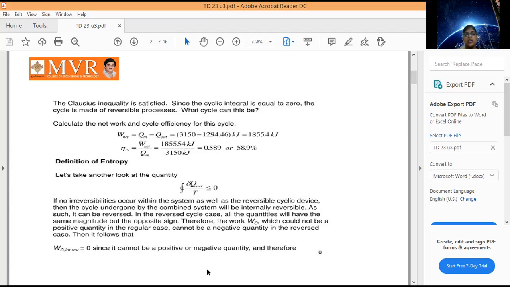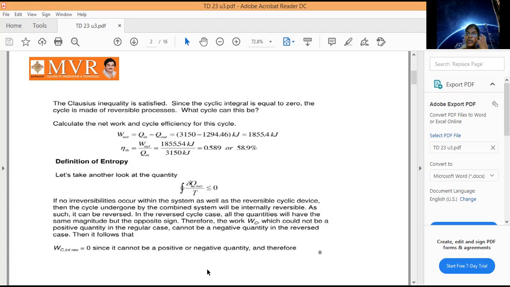It will not get a positive value or a negative value. Remember one thing: in our reversible cycle the work done is absolutely equal to 0, because it has the same magnitude but opposite sign.